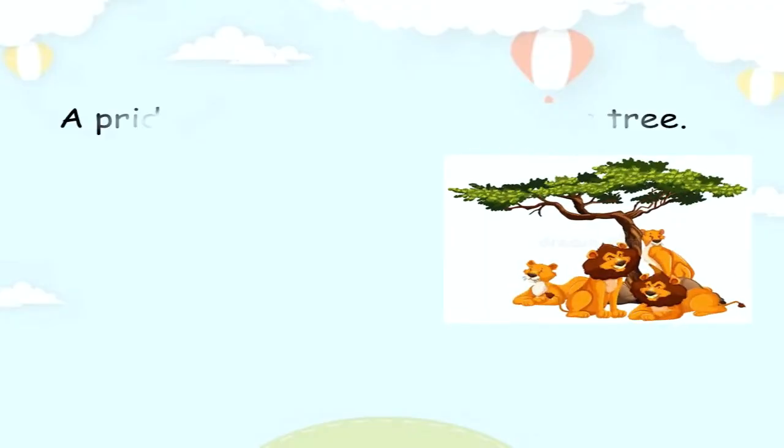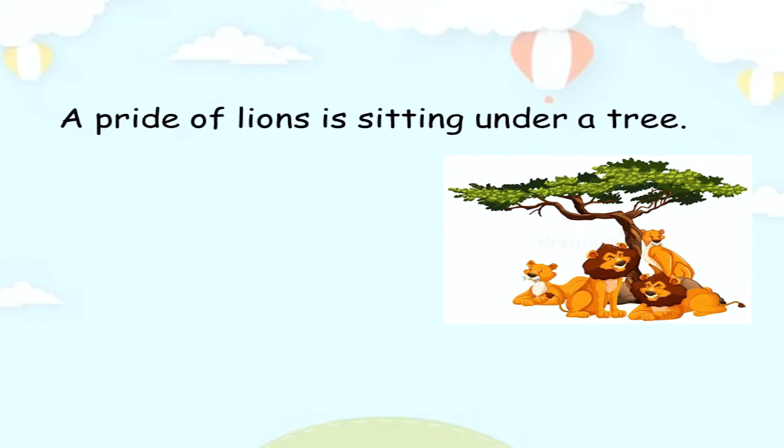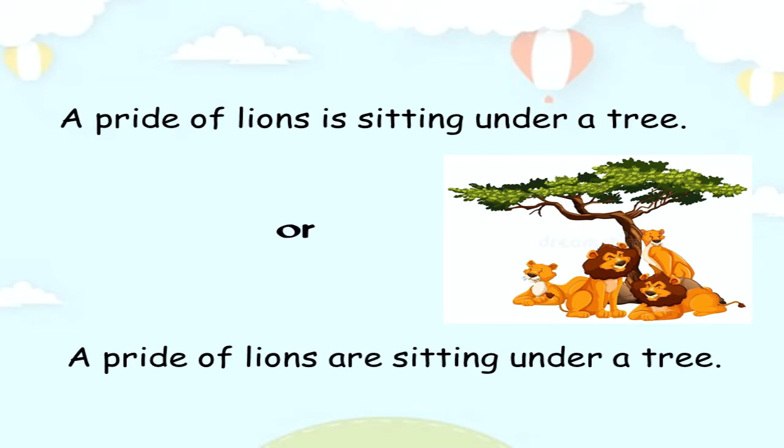Now look at these two sentences. A pride of lions is sitting under a tree, or a pride of lions are sitting under a tree. Which sentence is correct? Well, sometimes a pride of lions is sitting is correct, and sometimes a pride of lions are sitting is correct. It depends on the context. Let me explain it.